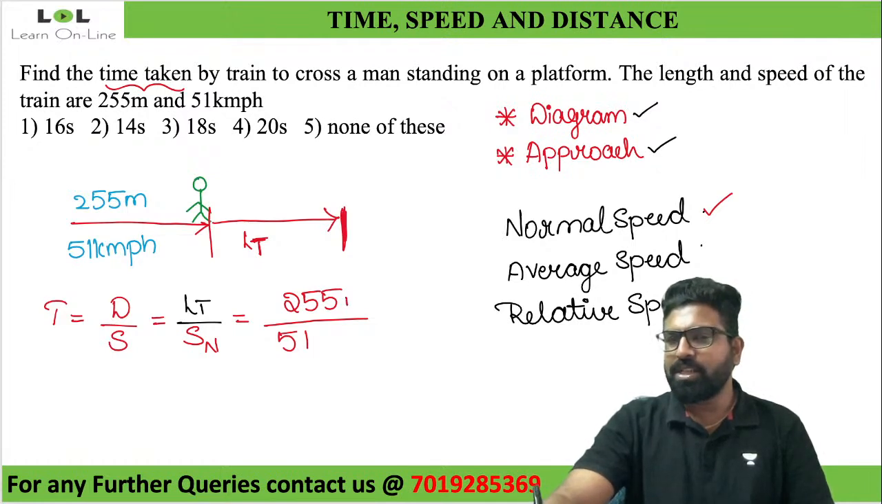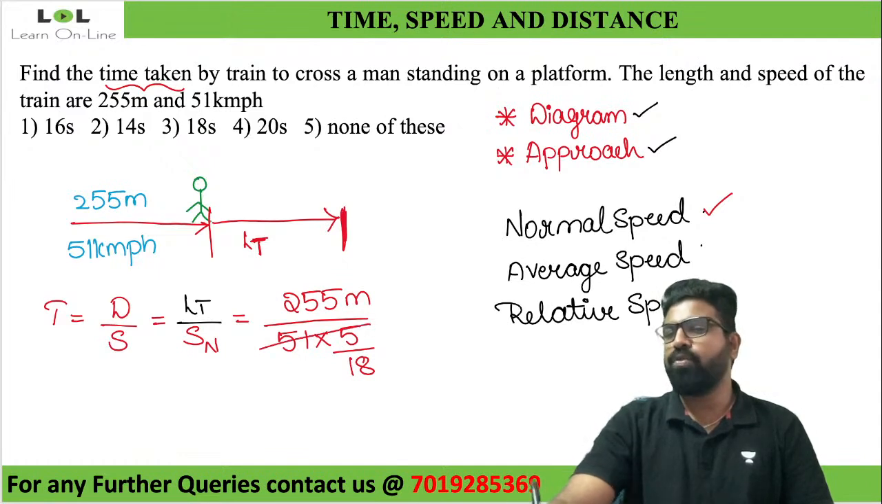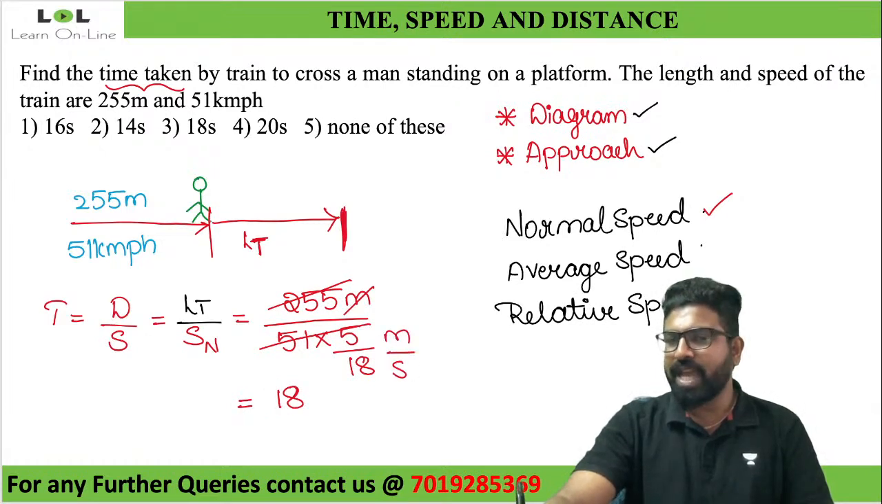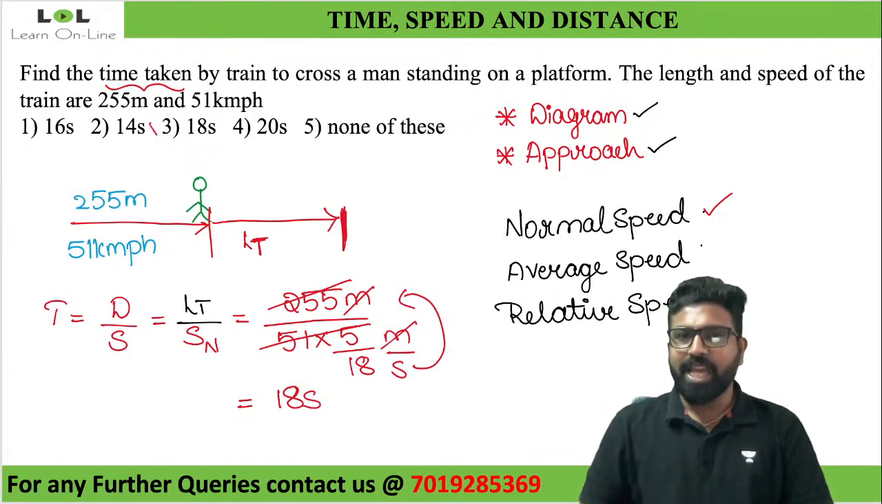Do you want the answer in terms of kilometer per hour or meter per second? Your length is in meters, speed is in kilometer per hour. So you need to convert it into meter per second, because your answer is in seconds. The moment you see kilometer per hour, you write 5 in the numerator, 18 in the denominator. 51 into 5 is 255. 255 gets cancelled, so remaining is 18, and meters cancel out. So my answer here is option 3, 18 seconds.